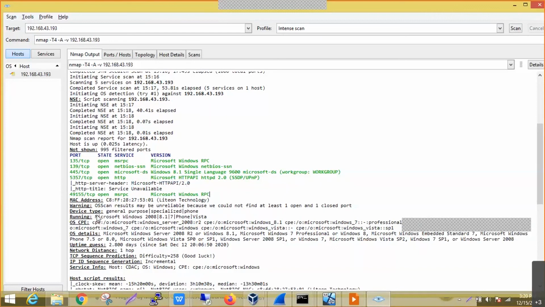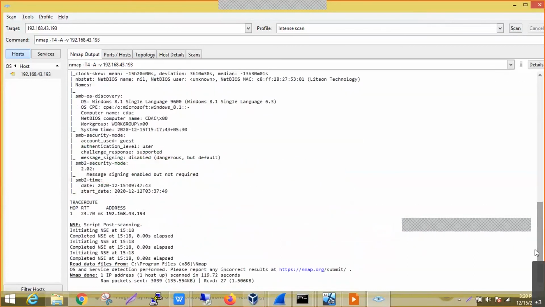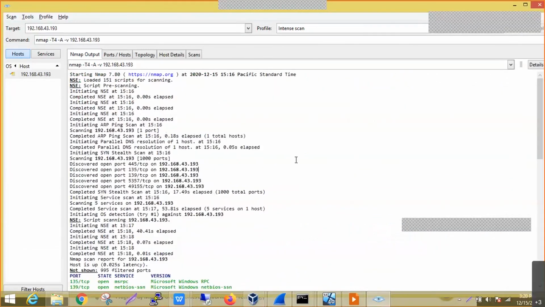Again, we are getting similar output with respect to the operating system that is running. But here we are also getting some extra parameters, like phone, or some other kind of operating system. So these are only random guesses with respect to the operating system. This is where we can use this particular tool to understand the behavior of the services that are available, what versions are there, and what operating system is running on the particular target.